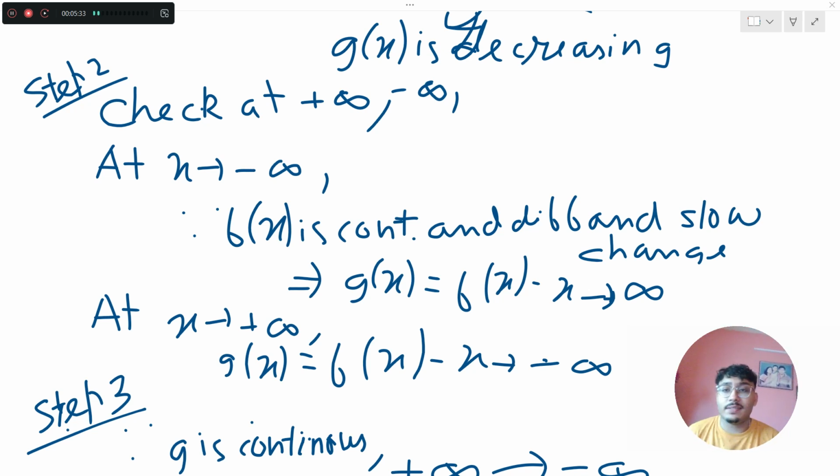So my step 1 is done. I have to check my step 2. What is it? Checking the limit at positive infinity and negative infinity. Here also हम लोग check करेंगे अपने main function पे, that is my g of x.